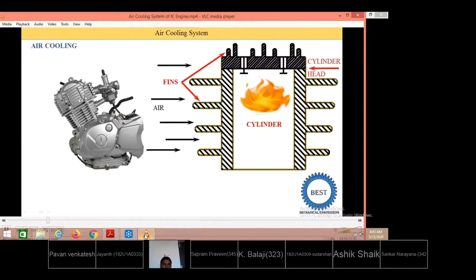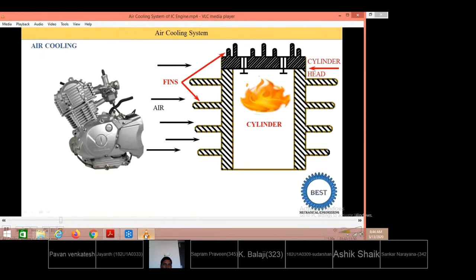Generally, the engine is installed in the front part of our vehicles. So when we drive the vehicle, high velocity air is passed over these fins or over the cylinder surface. This extended area increases the area of the cylinder, so a greater amount of heat is rejected to the air, and the air rejects the heat to the atmosphere.